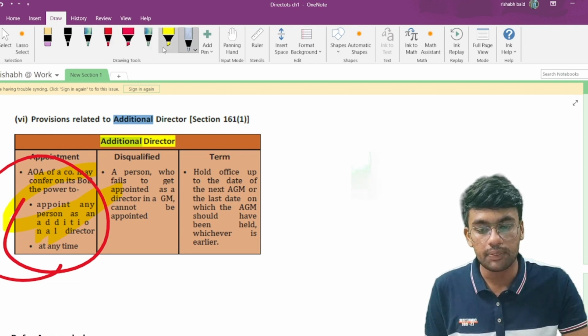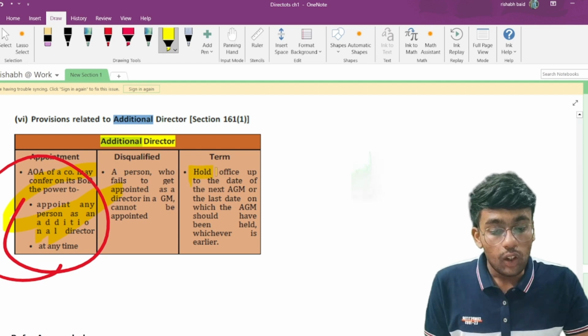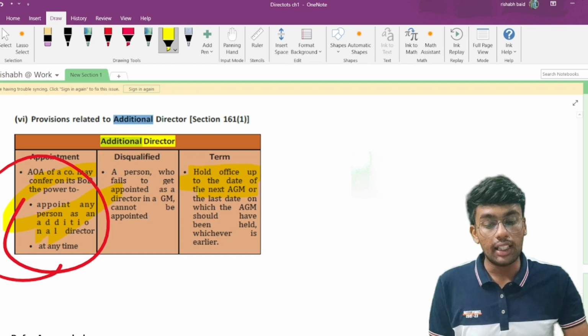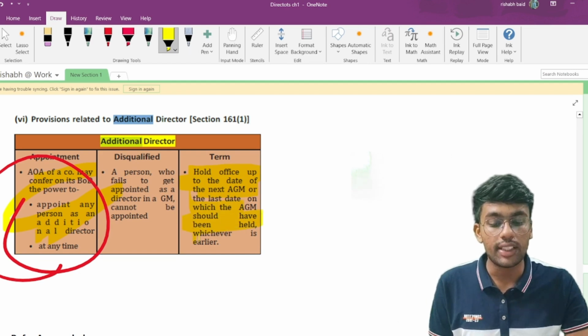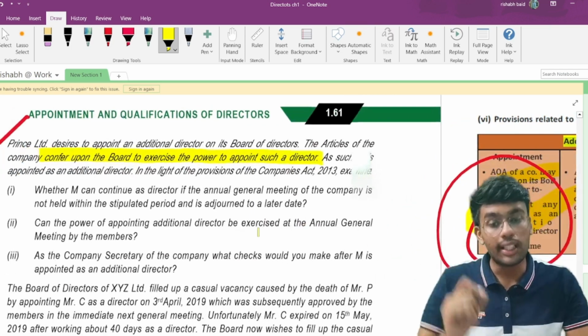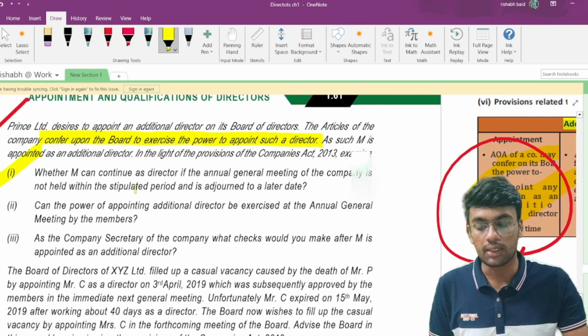What is the term of such a person being appointed? Shall hold office up to the date of the next annual general meeting or the last date on which the AGM should have been held, whichever is earlier. So this is what the term of the director should be, the term of the alternate director. So what does point number 1 talk about?